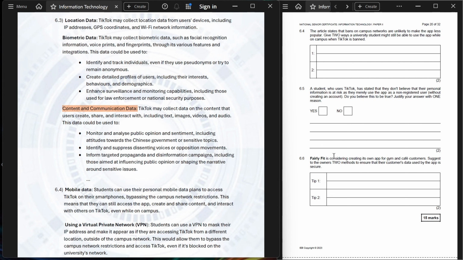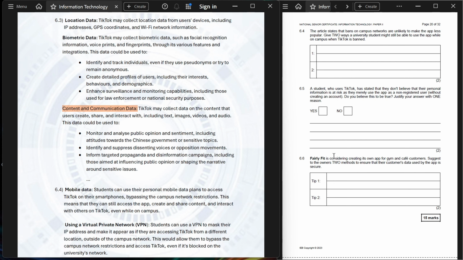Students can use their personal mobile data plans to access TikTok on their smartphones, bypassing the campus network restrictions. This means that they can still access the app, create and share content, and interact with other users on TikTok while on campus. The second way is that they could use virtual private networks, VPN.